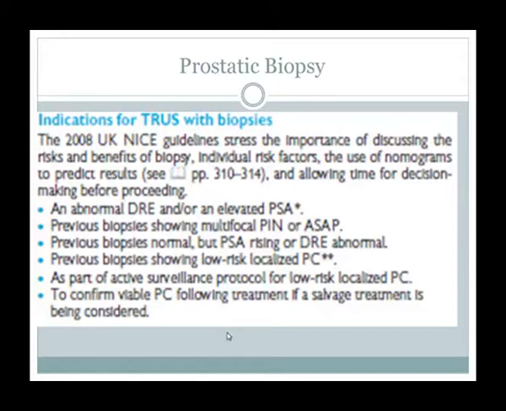So the indications are an abnormal digital examination or elevated PSA, and a few others: previous biopsies showing multifocal prostatic intraepithelial neoplasia or another pathological abnormality; previous biopsies normal but PSA rising or DRE abnormal; previous biopsies showing low risk localized prostate cancer as part of an active surveillance protocol for low risk localized prostate cancer; and to confirm viable prostate cancer following treatment, if salvage treatment is being considered.